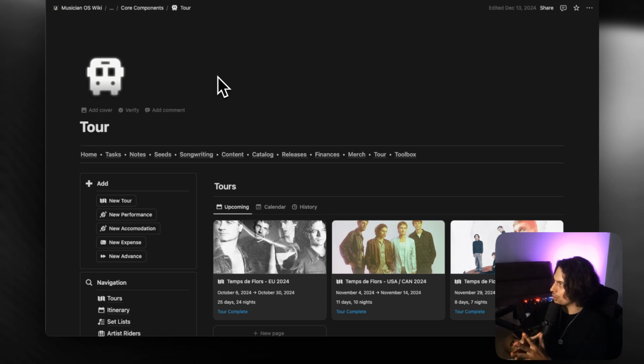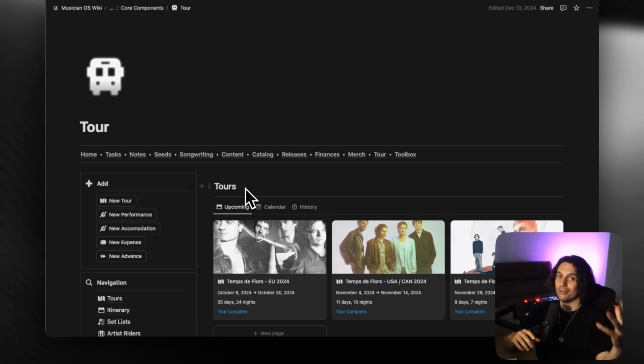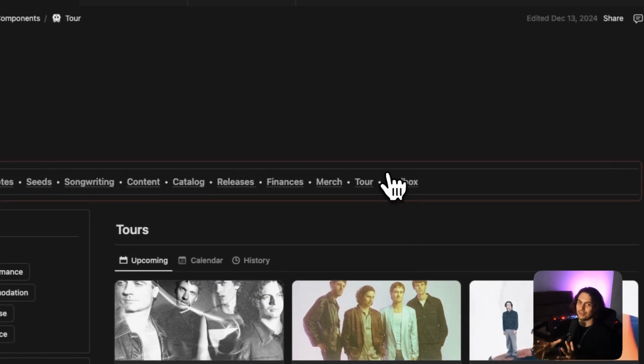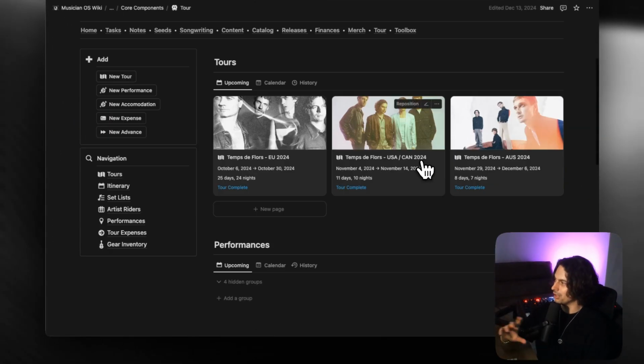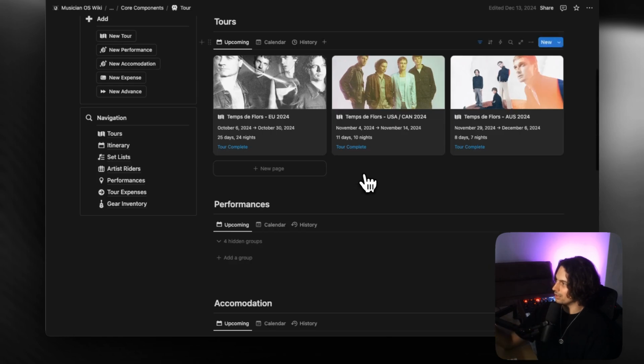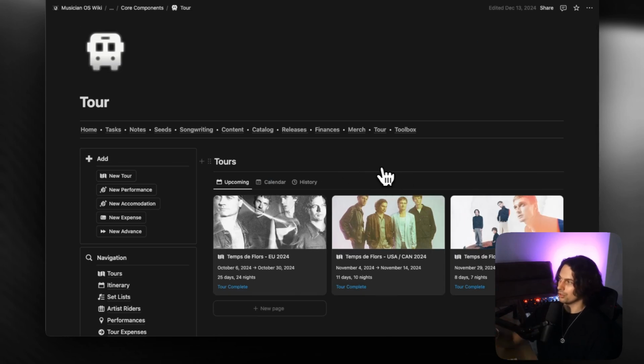Now, the final core component is Tour. And this is probably one of the most powerful templates available to artists for managing an independent tour. The reason being, all of the things that you need to do to self-manage a tour, or even if you have a manager or tour manager who's going to be helping you do this tour, everything is packed in here. I have also created a specific video on this component as well. So if you're interested in this, please go watch that because everything you need is within that video. So I'm not going to touch on this too much.